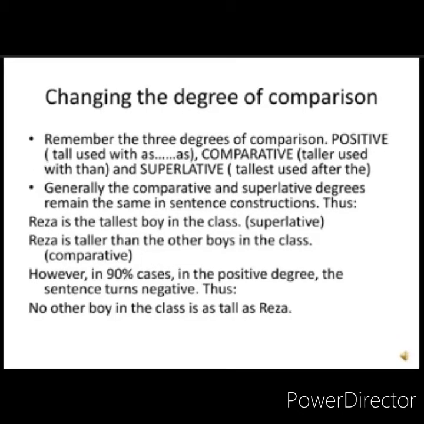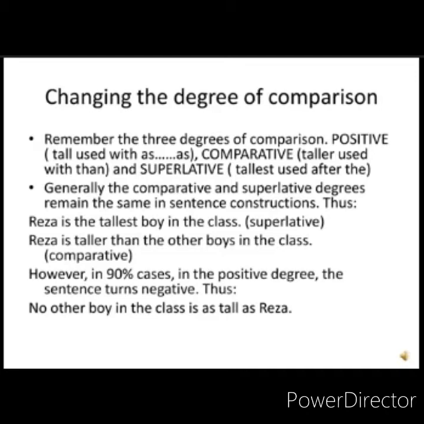How do you change the degree of comparison? Okay, remember the 3 degrees of comparison. Positive degree, tall, used with as and as, as tall as. Then you have a comparative, say taller, used with than, taller than. And you have the superlative degree, that is tallest, and used with the, the tallest.